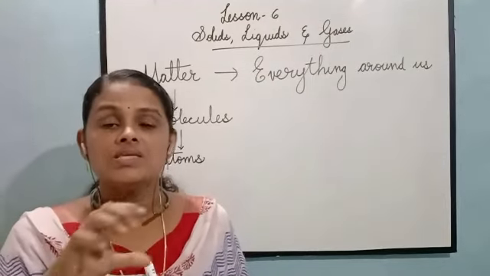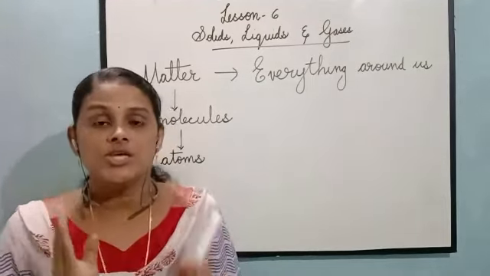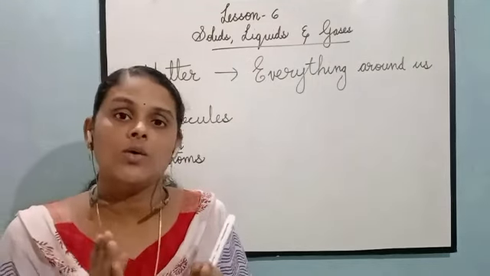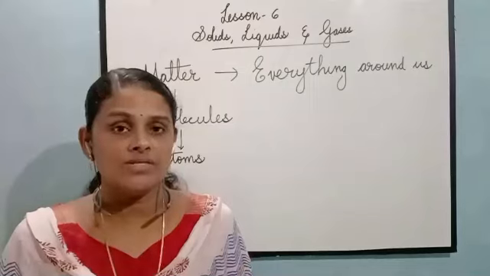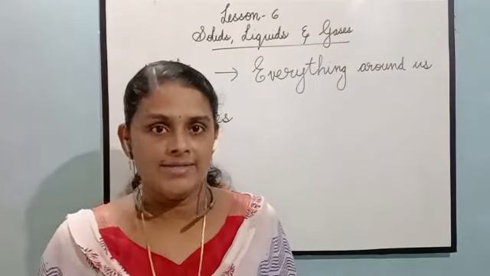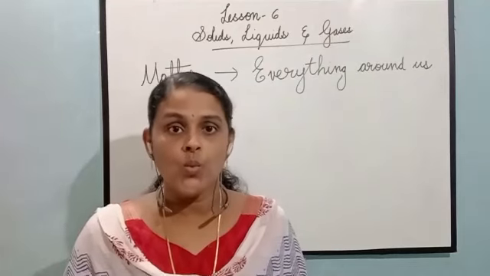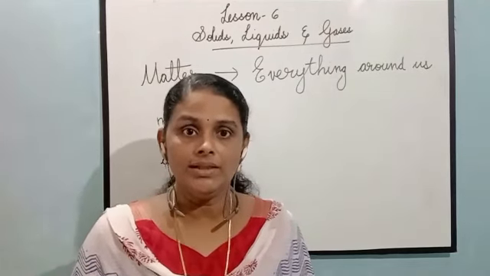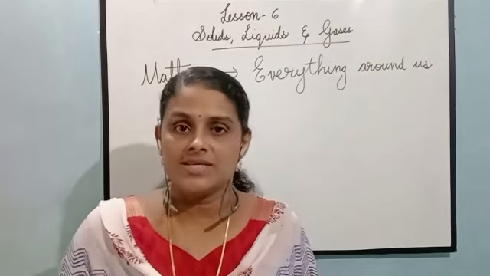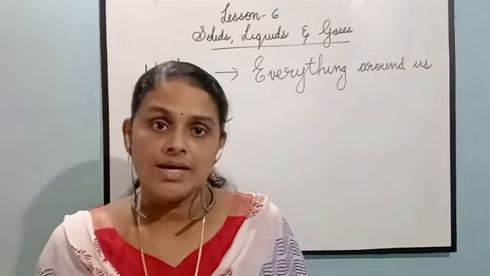These three states depend on the arrangement of its constituent molecules. The examples for solids are chair, book, fan. Examples for liquids are water, oil, ink. Examples for gases are oxygen, nitrogen, carbon dioxide.